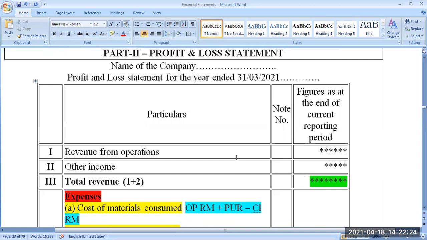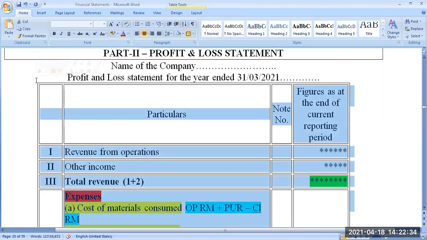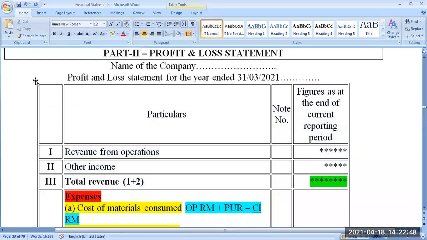Please understand, those who are BCom, BBA, or those who know a little bit of accounting or more of accounting, please understand, you have to prepare the profit and loss statement only in this format. Forget about what you learned before. That's very much a warning also, I'm telling you. Because in the final exam, if you write otherwise, you will not get any marks, or you will get less marks, or sometimes 0. You have to follow only this format.